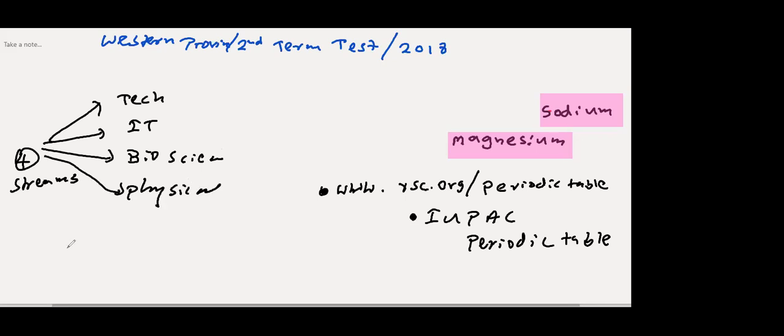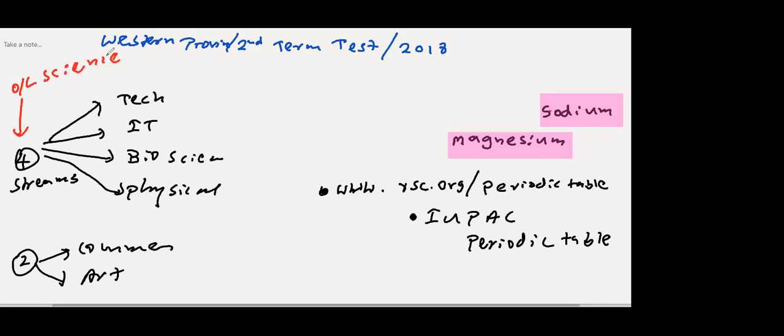Other than that, you have only the two subjects separately. You can do commerce and arts, A level commerce and A level arts. For those you don't need much science. So all these four streams originated from O level science. You need a good understanding of O level science.